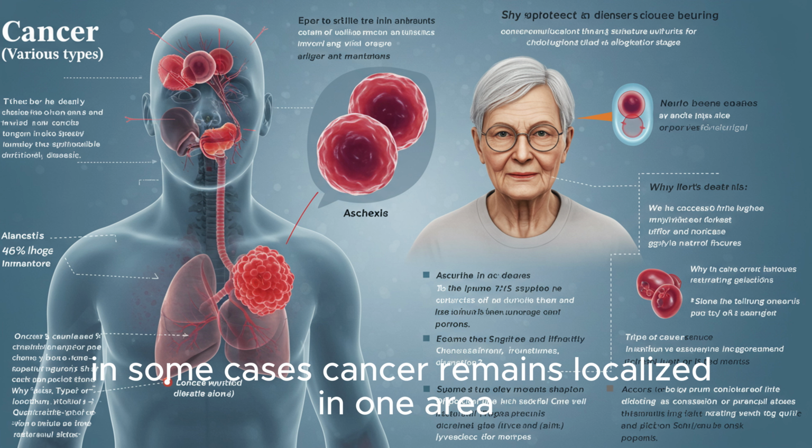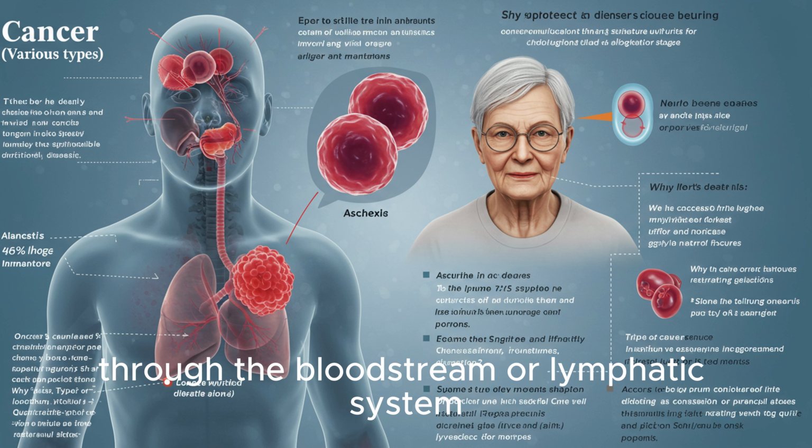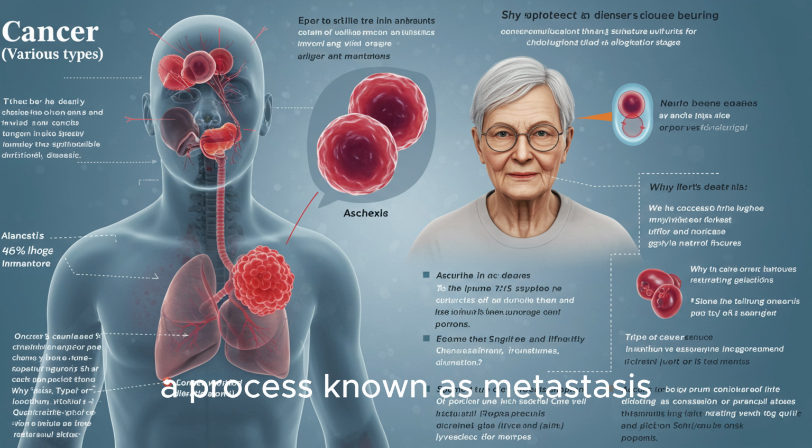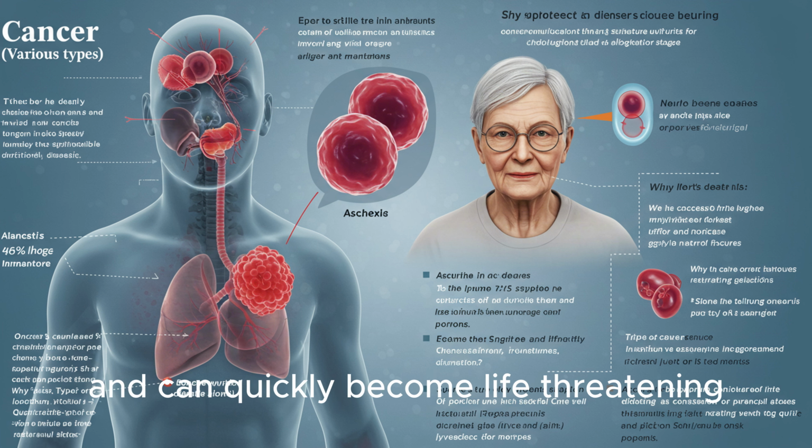In some cases, cancer remains localized in one area, but it can also spread to other parts of the body through the bloodstream or lymphatic system, a process known as metastasis. Once cancer metastasizes, it becomes much harder to treat and can quickly become life-threatening.